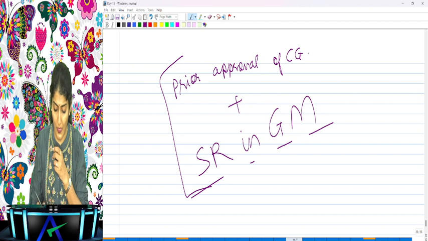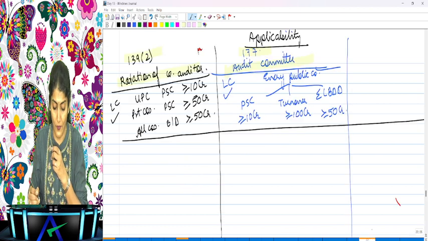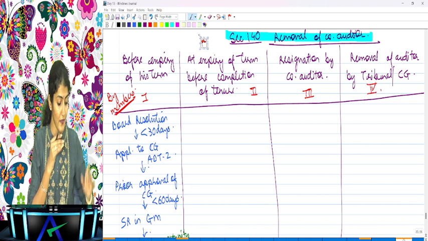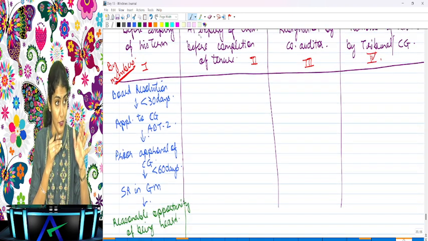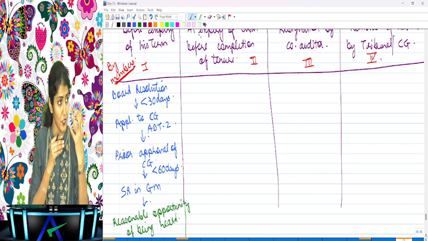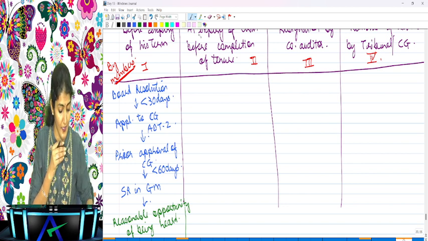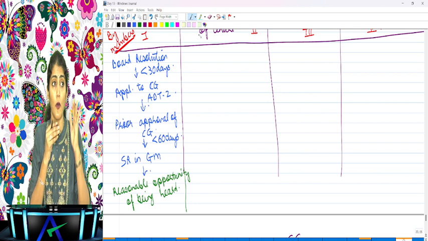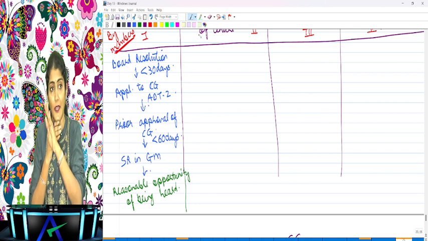Right? So same thing, but I've just put it in the correct sequence or a flow chart over here. Is it right? What is the trigger point? Board resolution. Then within 30 days, make application to CG. Then you get the approval of the CG. Then within 60 days, the special resolution in the general meeting. And before taking any action, the reasonable opportunity of being heard is to be given to the auditor being removed before the expiry of his term.